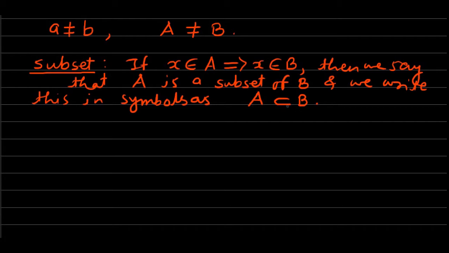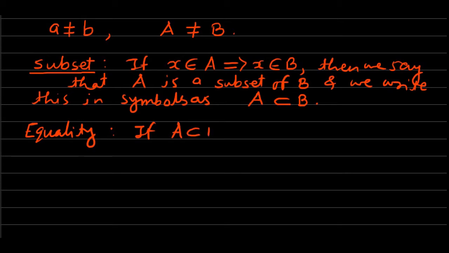Next one. Now it is clear that if A is a subset of B and B is a subset of A, then we have A equal to B. This is the equality of sets.